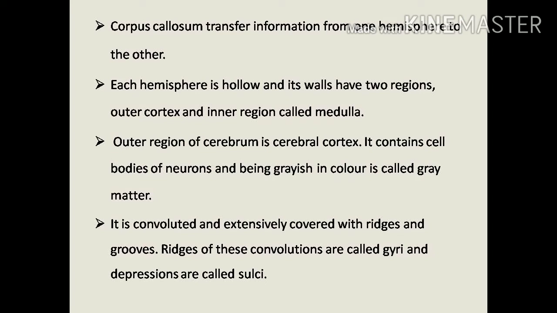It is convoluted and extensively covered with ridges and grooves. The cortex region has many folded structures. The ridges of these convolutions are called gyri, and the depressions are called sulci. When the ridges form, in the center we can see a hollow space, which is called a depression, or sulcus.